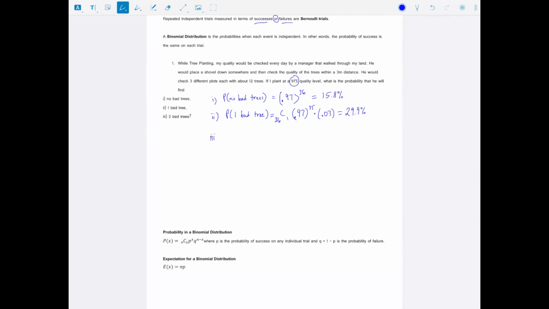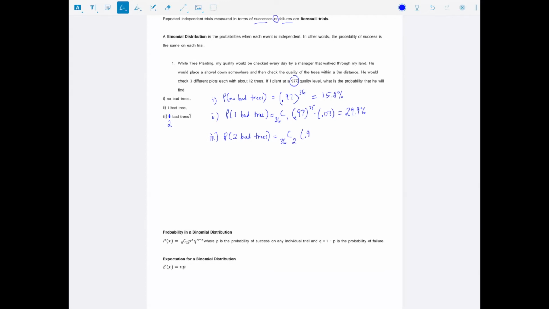What's the probability that there are 3 bad trees in this mix? Actually, let's change that to 2 bad trees. So what's the probability there's 2 bad trees? Well, this time it could be 36 choose 2, because it could be any 2 in the mix that were chosen as bad.